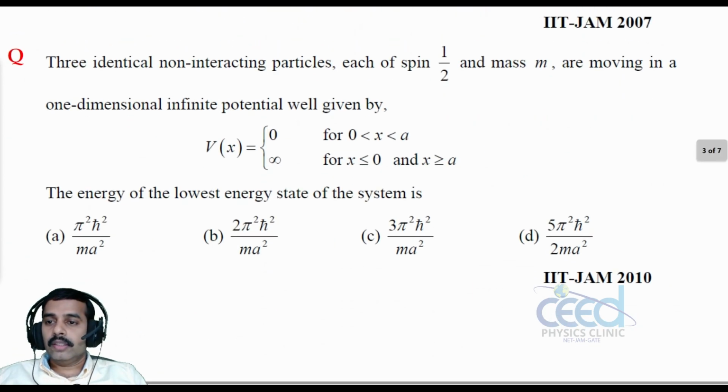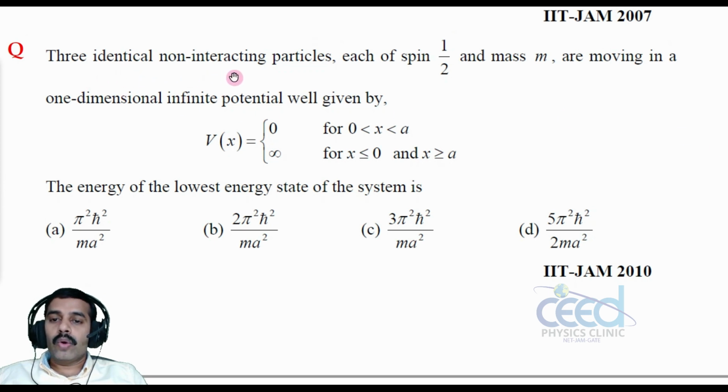The question is, 3 identical non-interacting particles, each of spin 1 by 2 and mass m, are moving in a one-dimensional infinite potential well given by V of x is equal to 0 if 0 less than x less than a, and infinity for x less than or equal to 0 and x greater than or equal to a. So this potential is 0 in this width only. The energy of the lowest energy state of the system is.